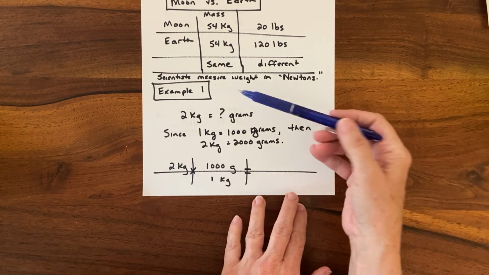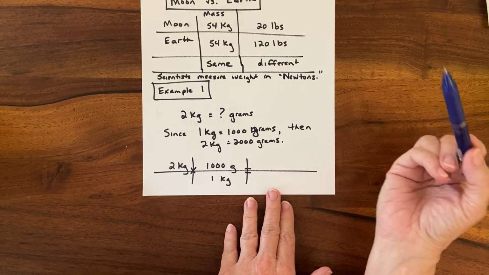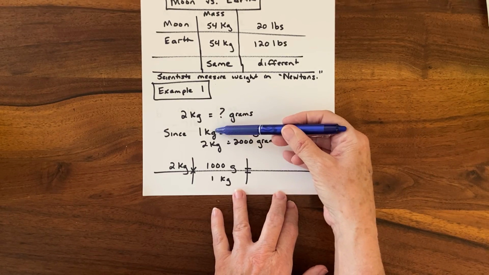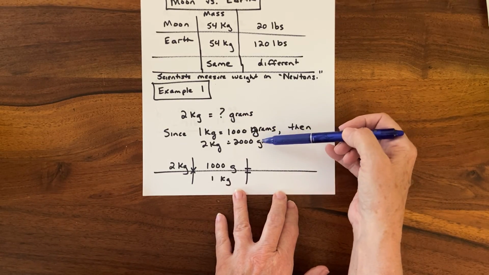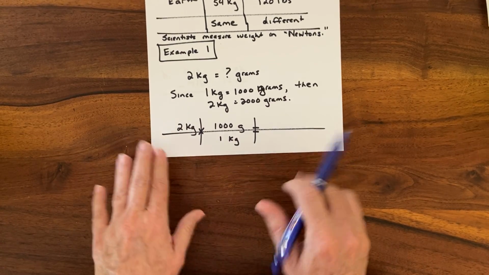Okay, so let's look at example 1. They want to know how many grams are in 2 kilograms. So I already know that there's 1,000 grams in 1 kilogram. So there are 2,000 grams in 2 kilograms. But let's figure out how we actually got there.